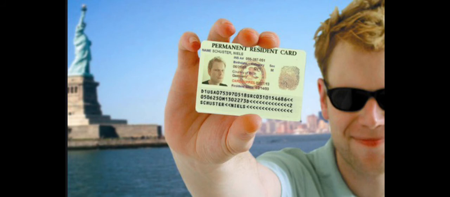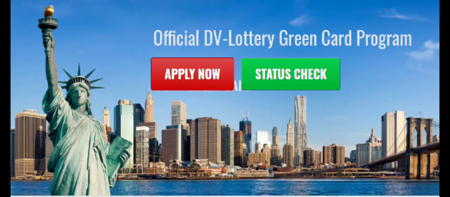Do you have to immigrate immediately? If you're one of the lucky winners of the DV Lottery, you don't have to immigrate to the USA immediately, and you won't lose your original citizenship either. However, the U.S. authorities will only issue a green card if the applicant declares an intention to immigrate. Therefore, you should only apply for a permanent residence permit if you intend to live in the USA for a longer period, whether to work, study, start a family, or retire.